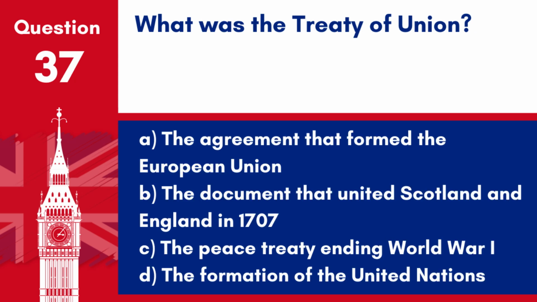Question 37. What was the Treaty of Union? A. The agreement that formed the European Union. B. The document that united Scotland and England in 1707. C. The peace treaty ending World War I. D. The formation of the United Nations. Answer: B. The document that united Scotland and England in 1707. The Treaty of Union was the agreement that led to the creation of the Kingdom of Great Britain.